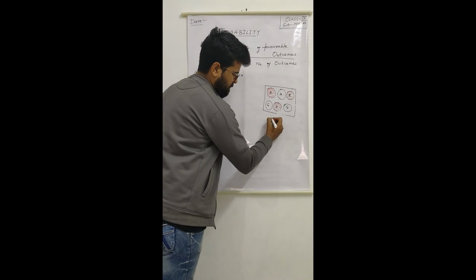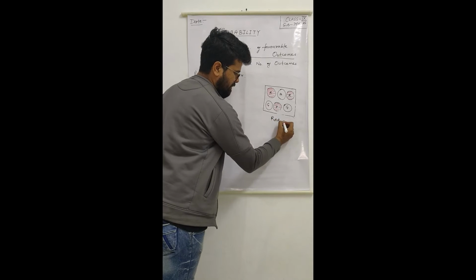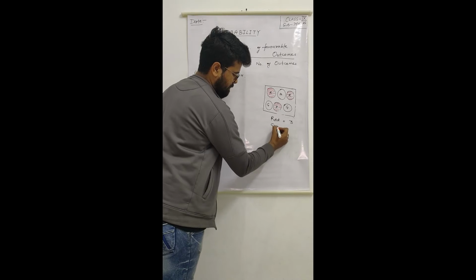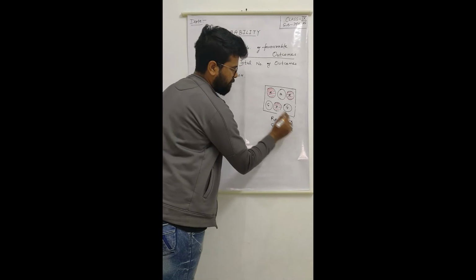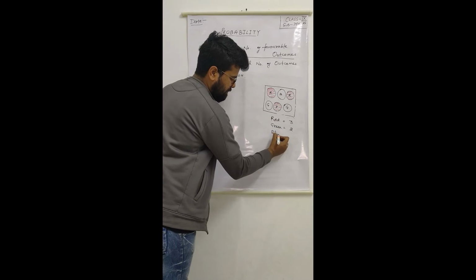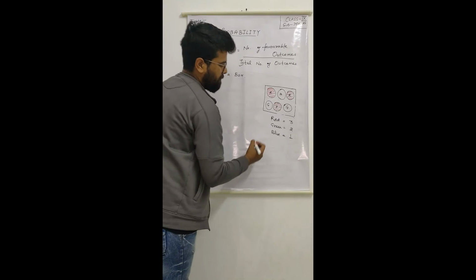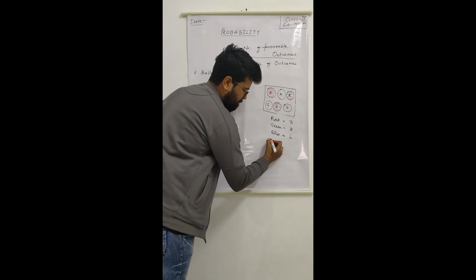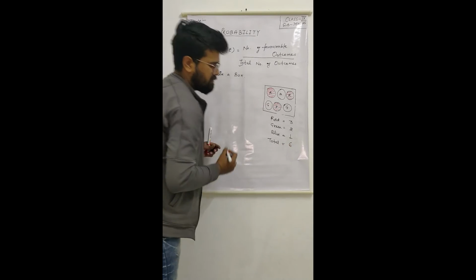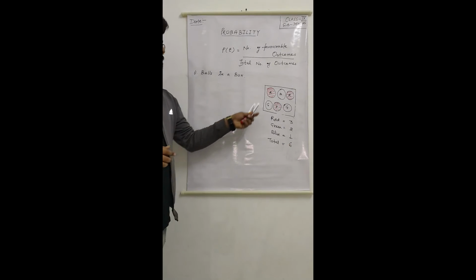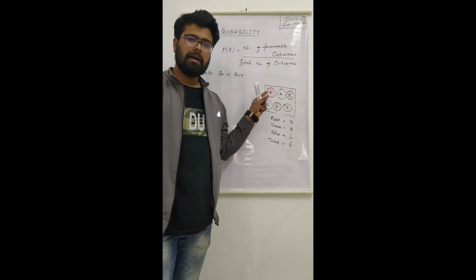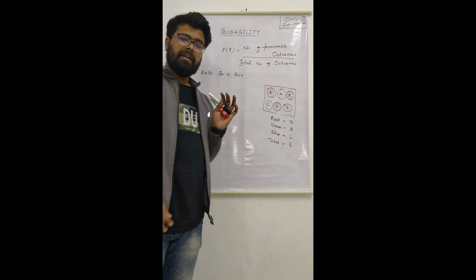We can write it from here. Red balls are 3. Green balls equal to two green balls, one here and second one is here. And how many blue balls? 1. The total number of balls is 6. Alright, there are 6 balls in the box, and now we have to find the probability of getting either a red or a blue or a green ball.